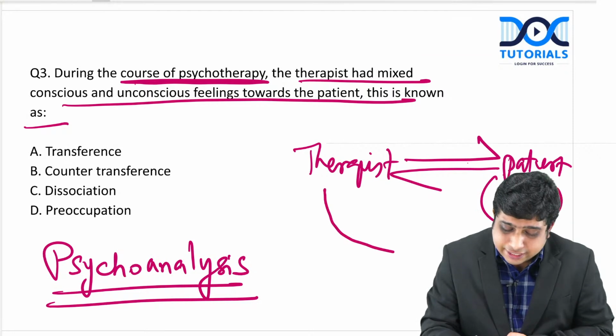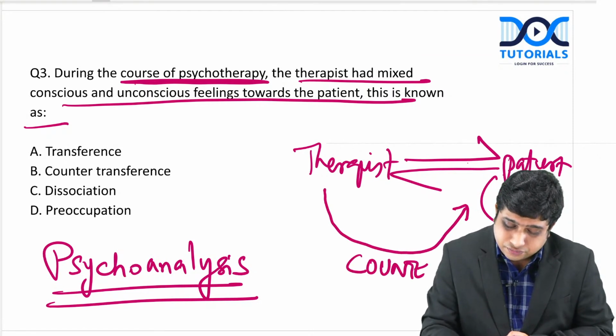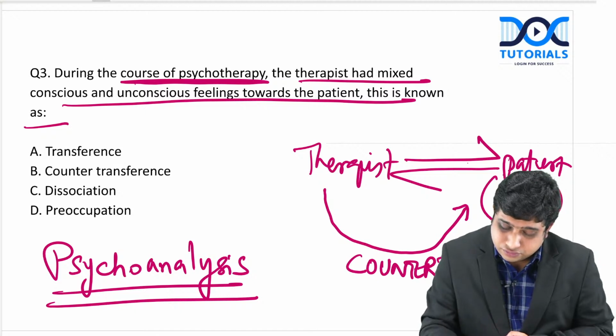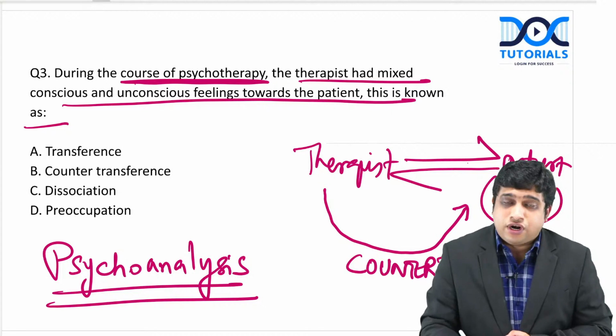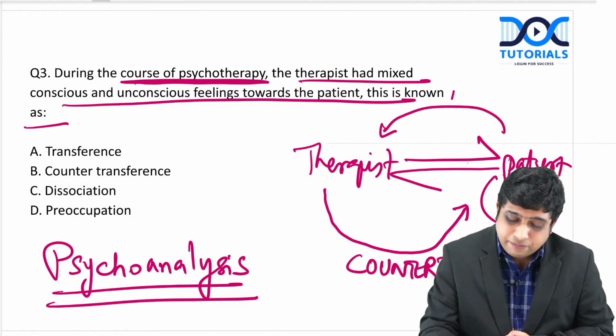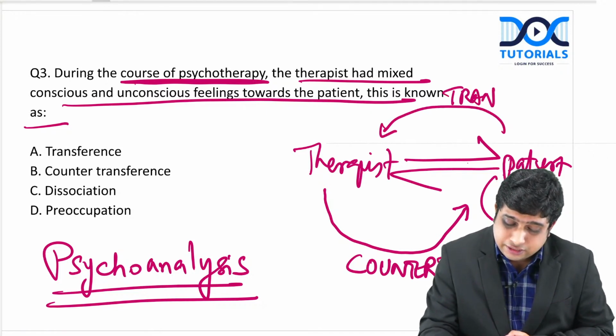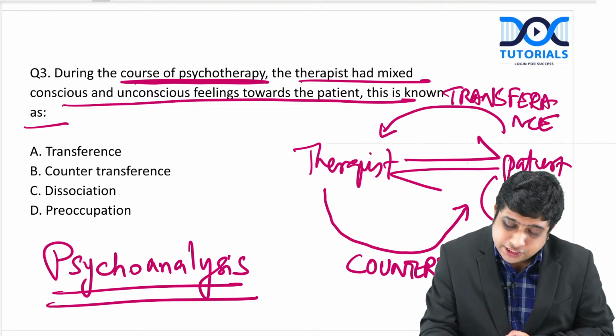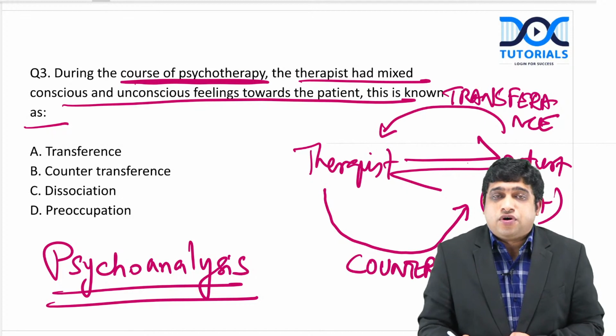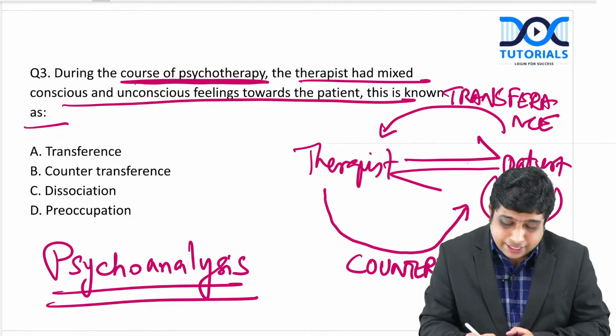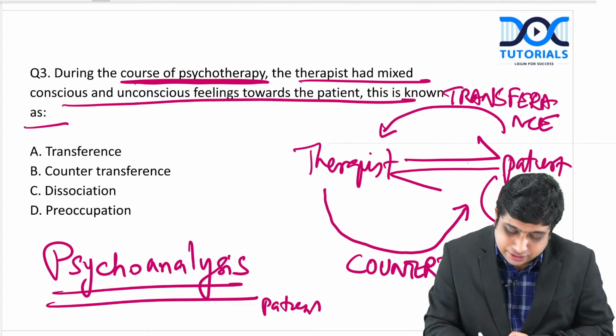What the therapist develops towards the subject is called countertransference. What the patient develops towards the therapist is called transference. I remember it like this: patient transferred to doctor.